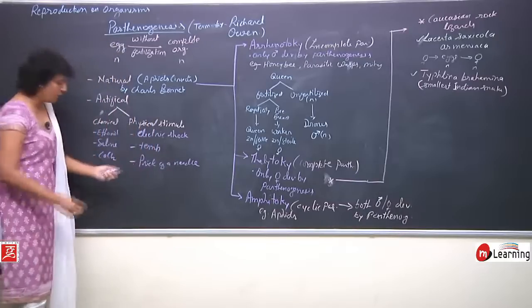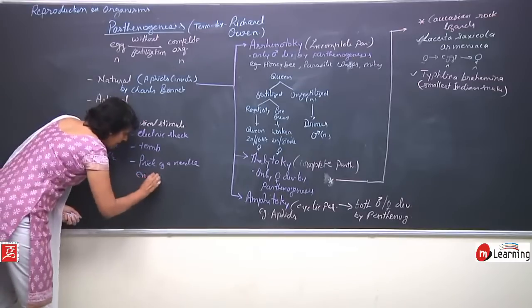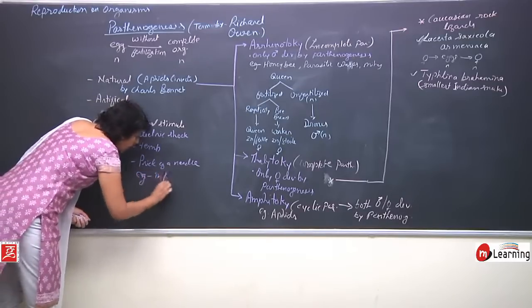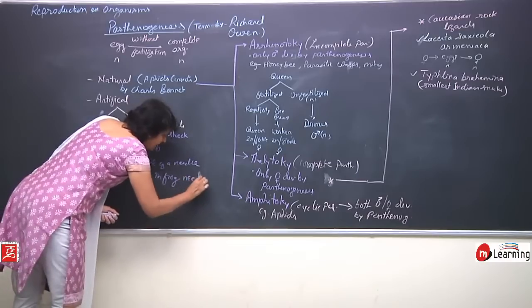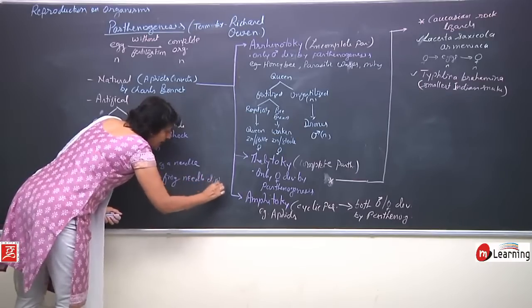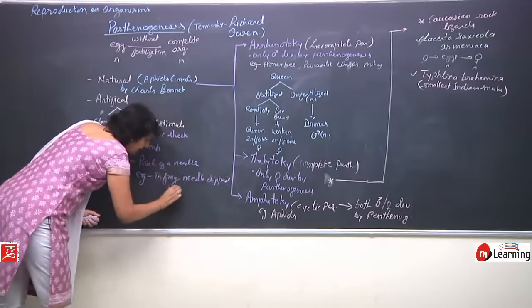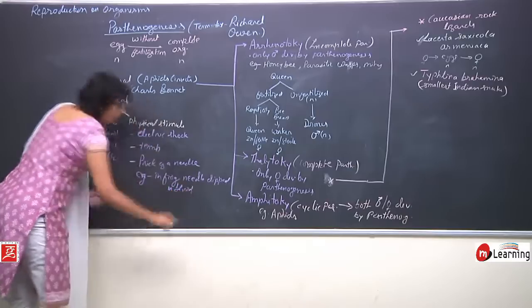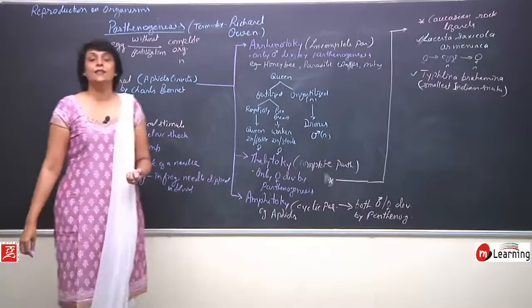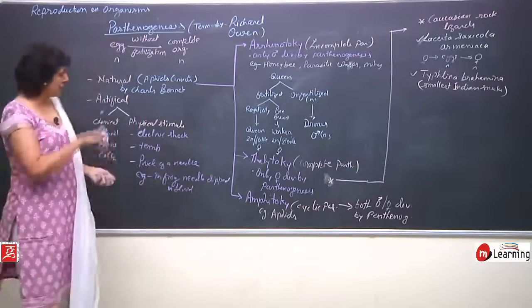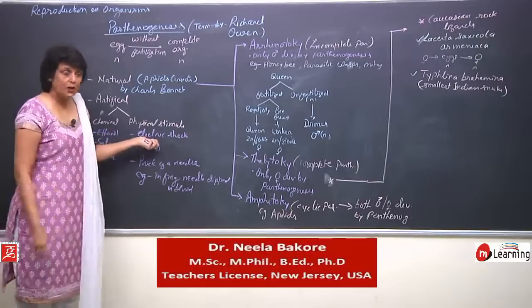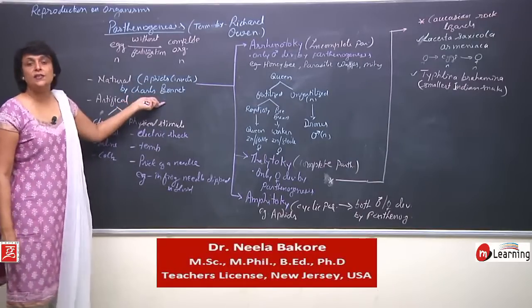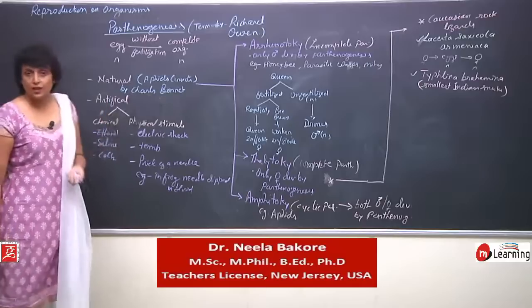So that was in frog. So artificially also we can trigger this process, but naturally also there are certain organisms which show this process.